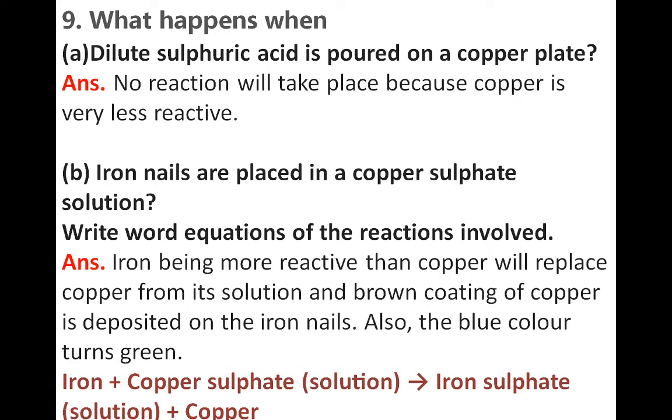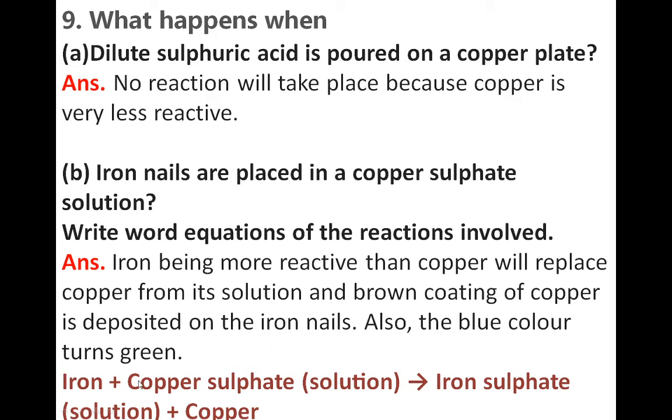Yes, just revise the definition of displacement reaction. A more reactive metal will displace a less reactive metal. Okay, so iron is more reactive, so it will replace copper from its solution. And a brown coating of copper is deposited on the iron nails.